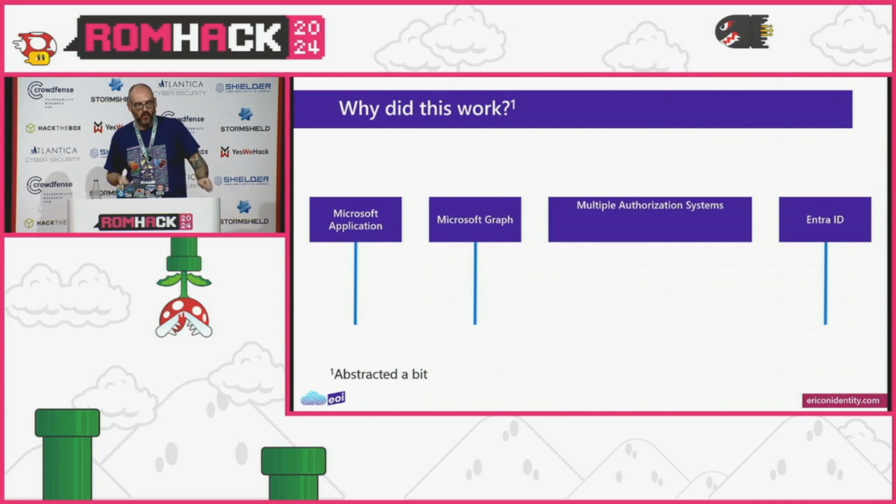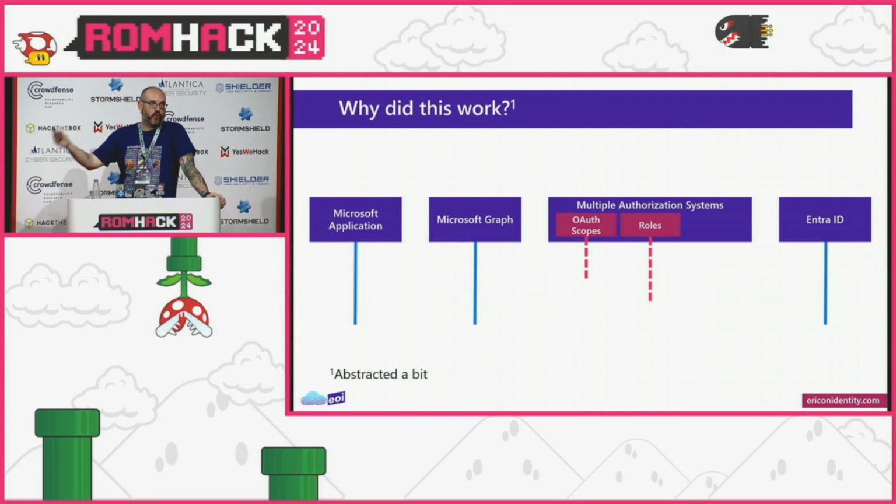There's multiple authorization systems at play. Now, as a third party, there's only two authorization systems that we really primarily use when we're talking about Graph. It's either our OAuth scopes, our permissions, or the one alternative is roles. Role assignments are one of the few things where, if you have a role, you don't necessarily need a scope. But both of these things would be visible within our JSON web token.